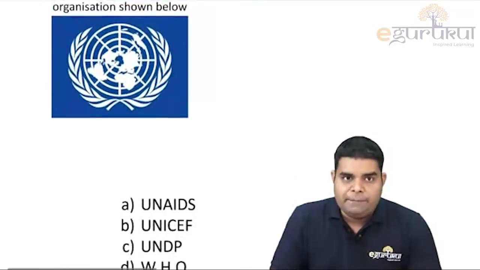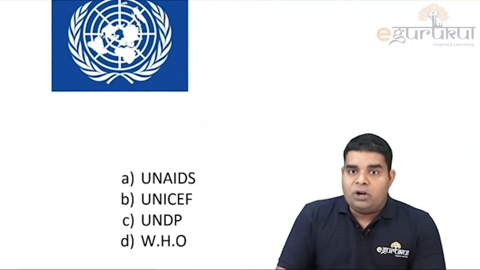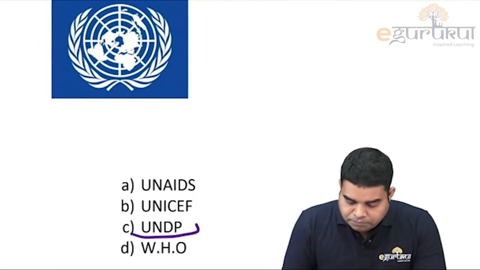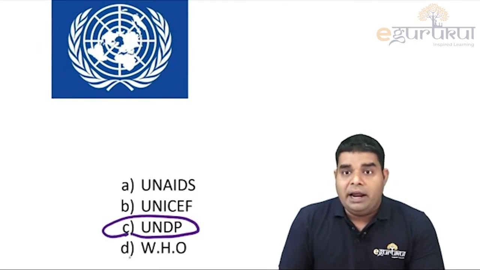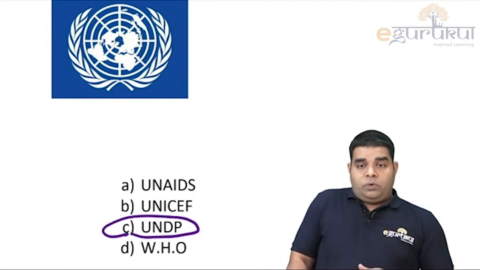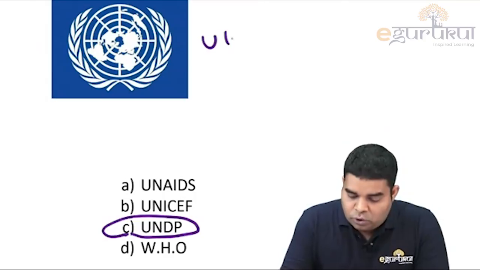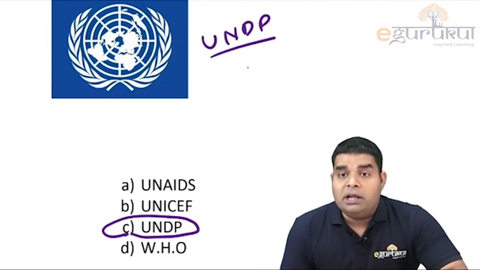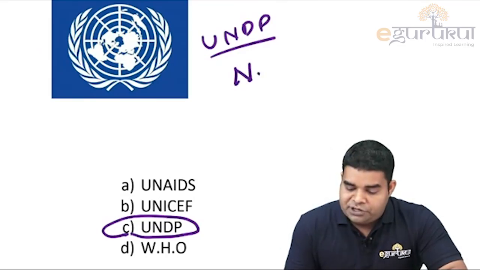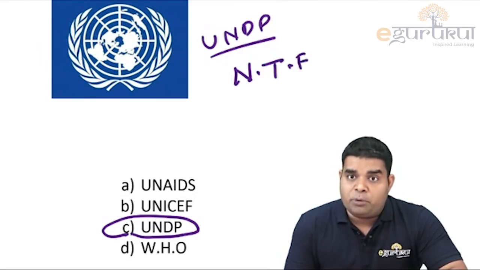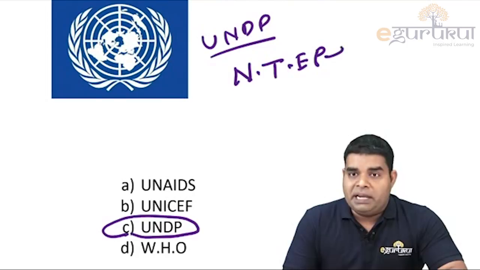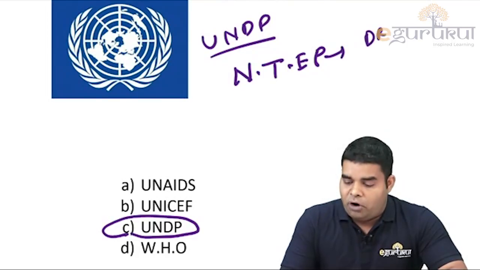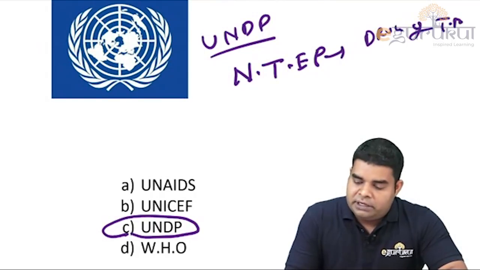Identify the organization. This is the logo of UNDP, United Nations Development Program. Okay, UNDP has this logo. Now there are three questions which you have to know which can come. First of all, which organization funds the National TB Elimination Program or RNTCP, which gives money for the drugs for TB and the research on TB?